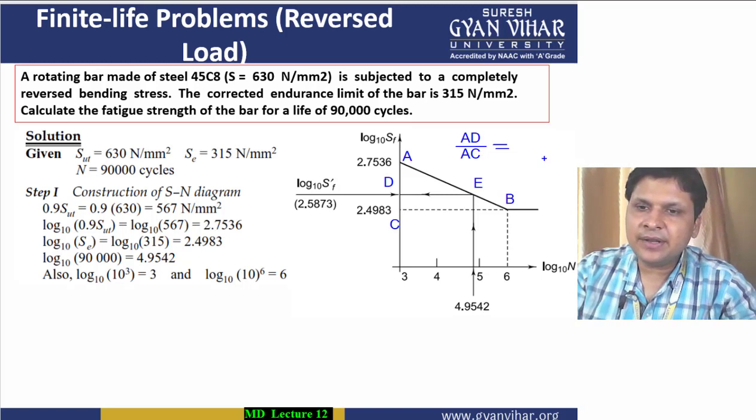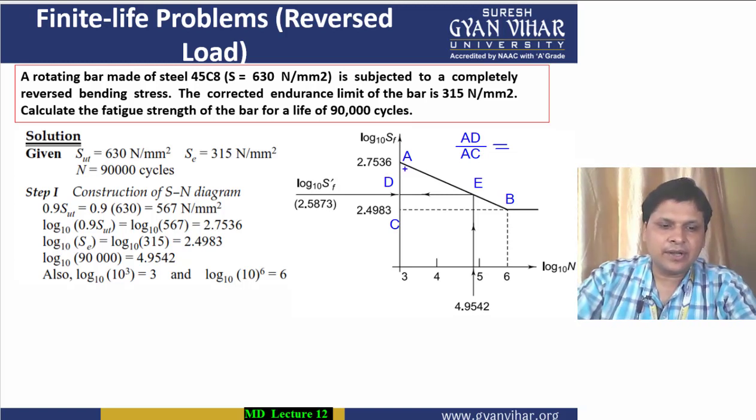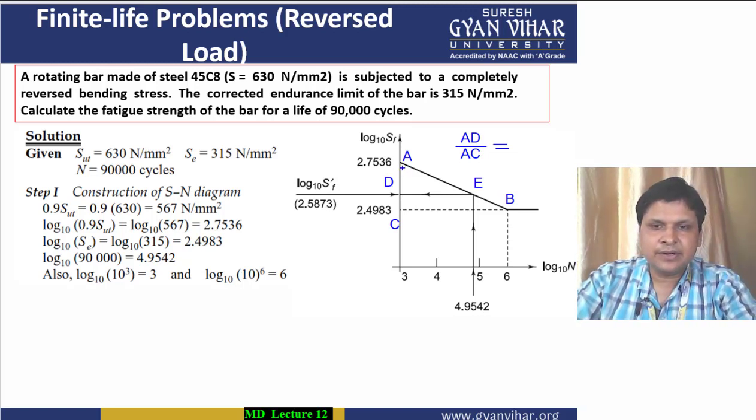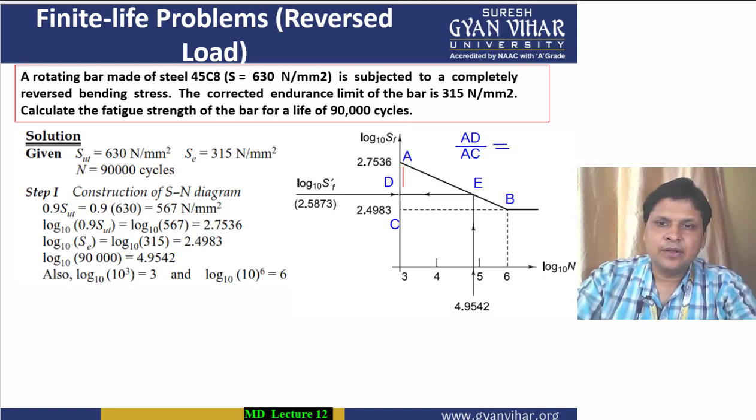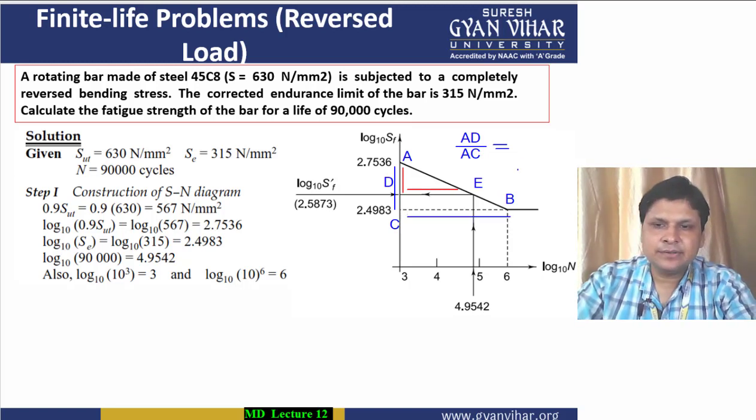This means that AD, the side of the smaller triangle, which I have denoted by red color previously, this by this side will be equal to this DE side by this BC side. All right, so let me write it.